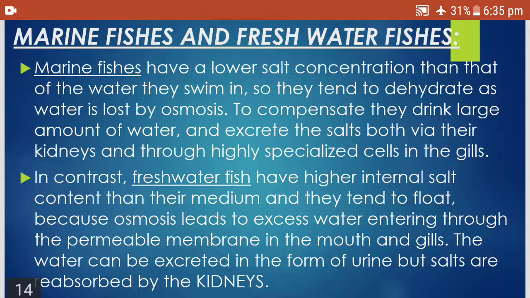In contrast, freshwater fishes have higher internal salt content than their surrounding medium. So osmosis leads to excess water entering through the permeable membrane in the mouth and gills. The water can be excreted in the form of urine, but the salts are reabsorbed by the kidneys. It is reversed here. Here the body salt concentration is more than the surrounding, so water tends to keep on entering the fish, so they keep on urinating.